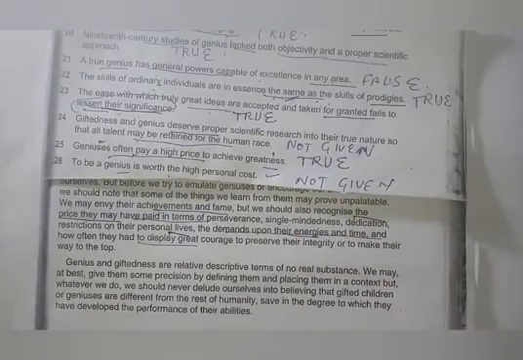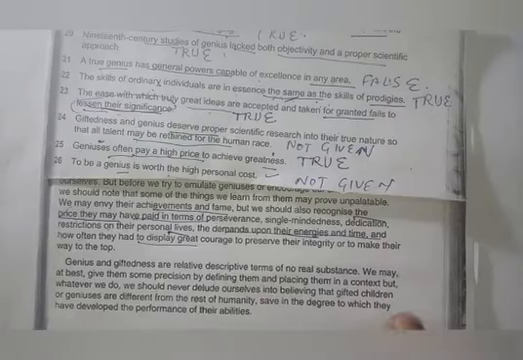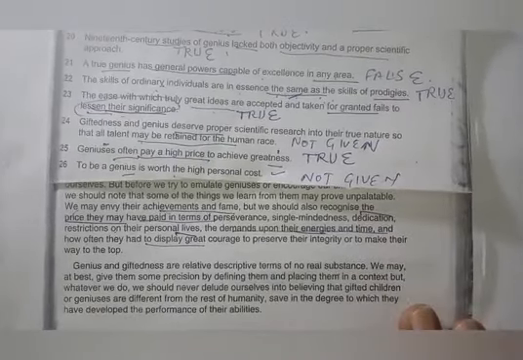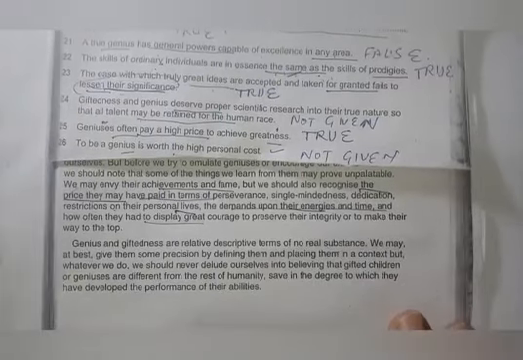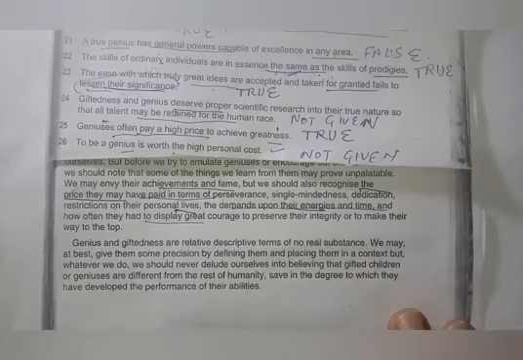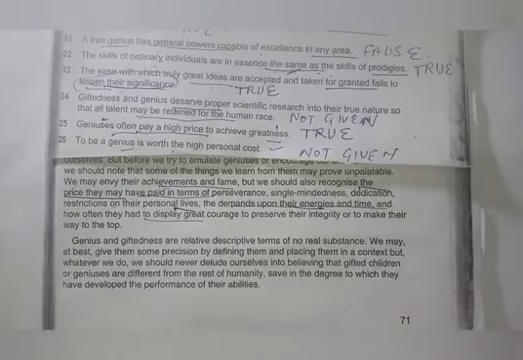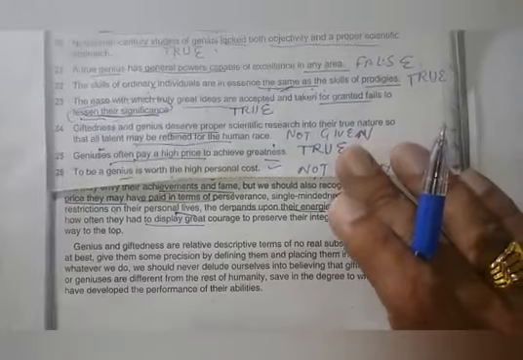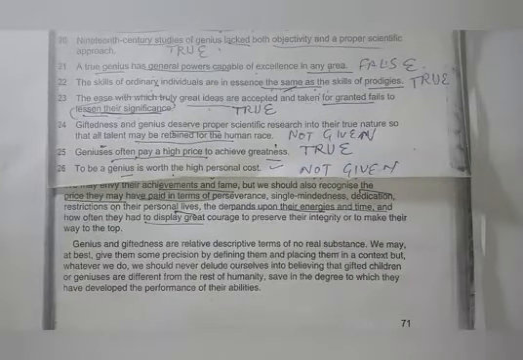We may at first give them some precision by defining them and placing them in a context, but whatever we do, we should never delude ourselves into believing that gifted children or geniuses are different from the rest of humanity, save in the degree to which they have developed the performance of their abilities. So to be, I don't think so that you have to give high personal cost. There is written here any suggestion type of thing. Is worth. Is means simple present tense. So it means 100% sure.